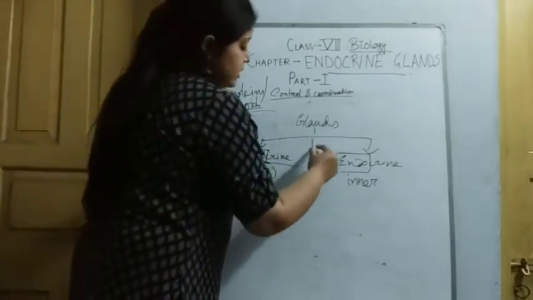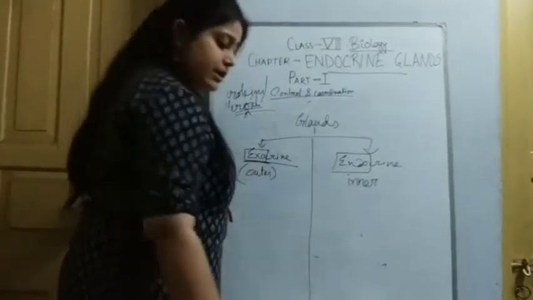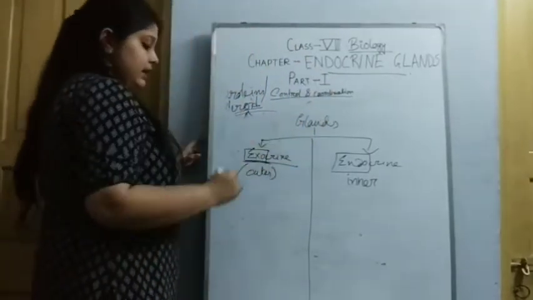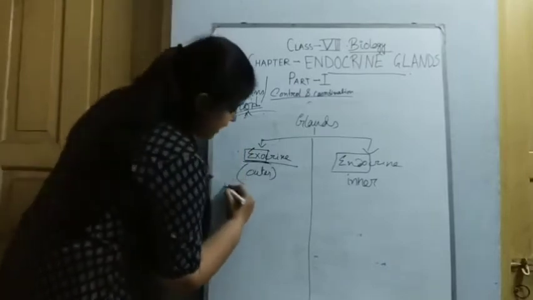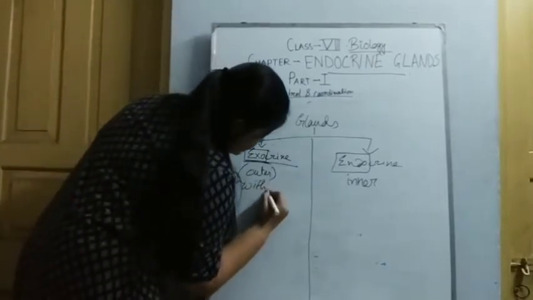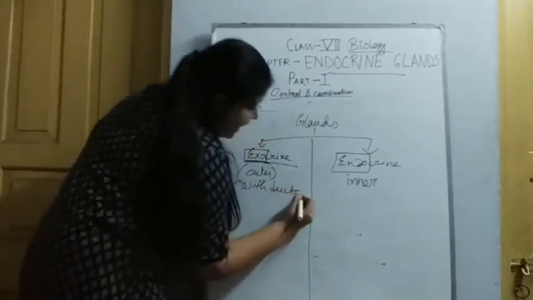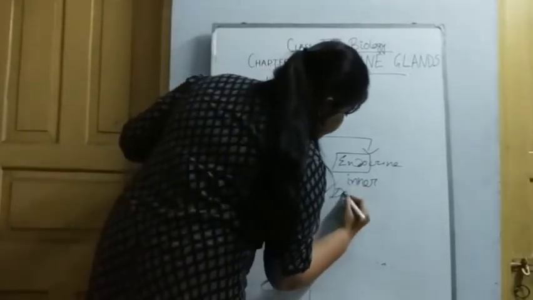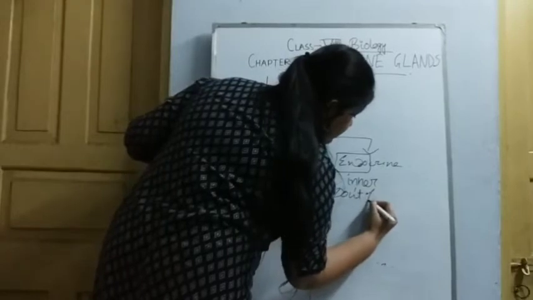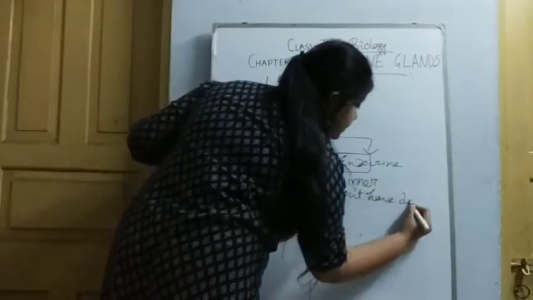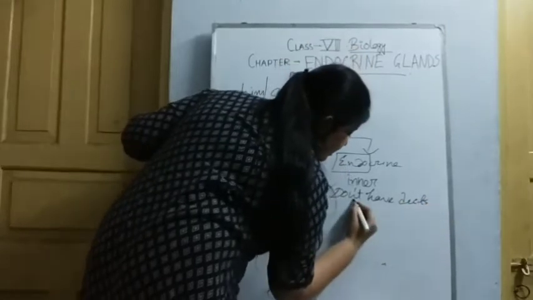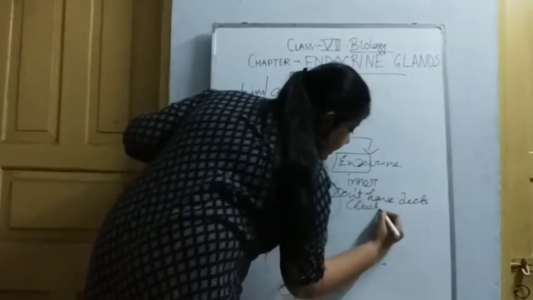So what are the differences between the exocrine and endocrine glands? Mainly, the exocrine glands have ducts, and endocrine glands don't have ducts, so they are ductless.